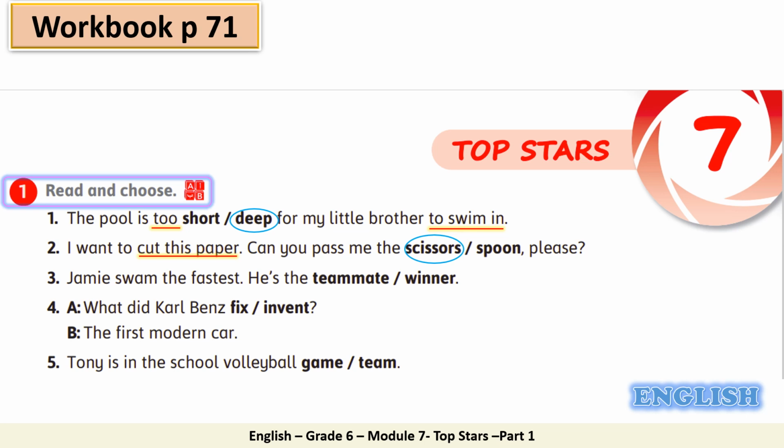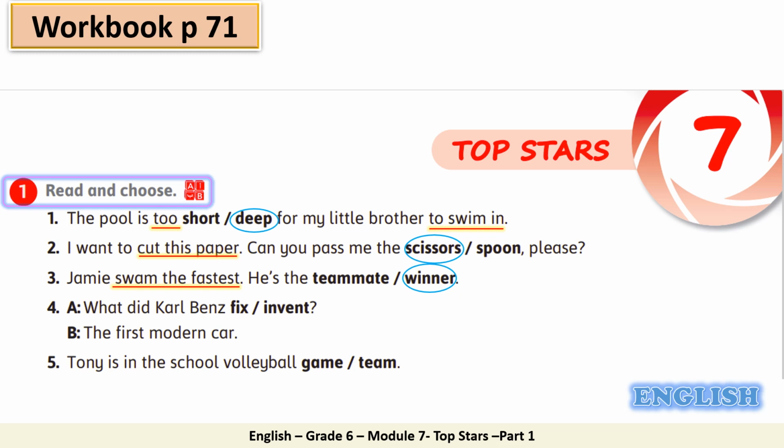Thank you. Number 3. Jamie swam the fastest. He is the teammate or the winner. So here, swam the fastest. For someone who swims the fastest, is he going to be the teammate or the winner? Great, of course, he is going to be the winner. So Jamie swam the fastest. He is the winner.